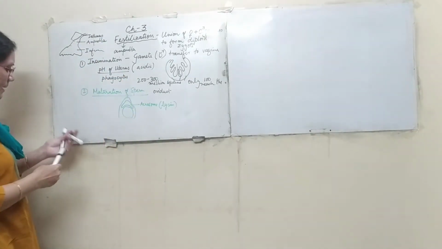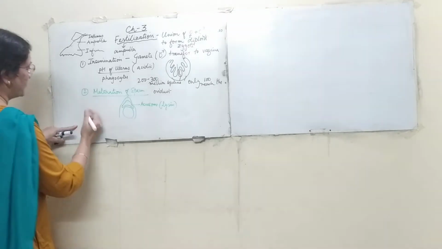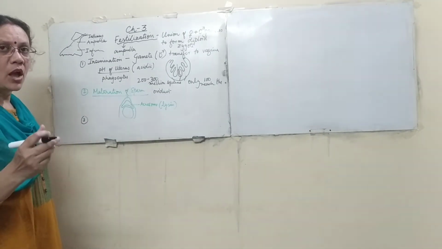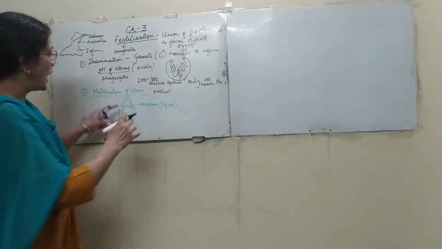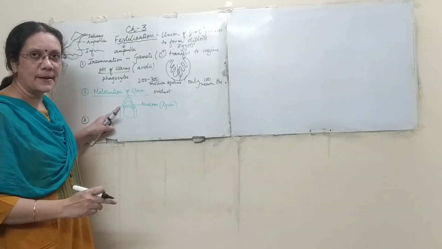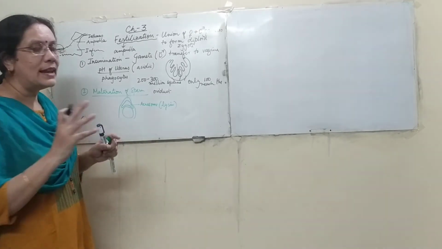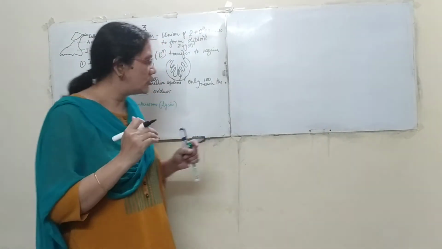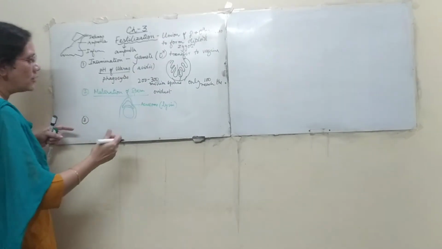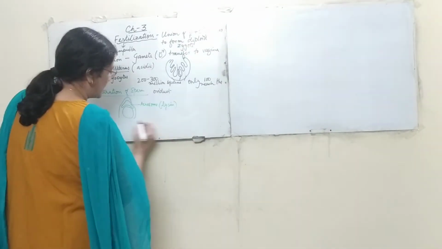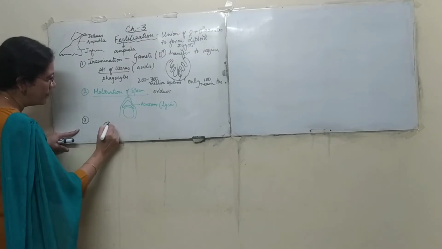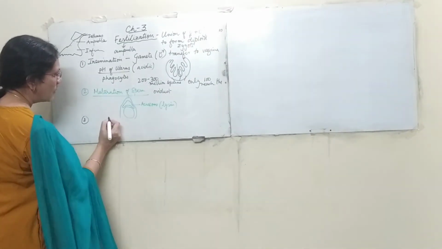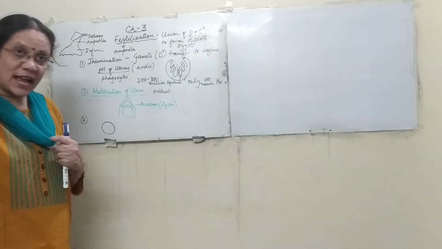Now the second part, or we can consider it the third part: the acrosome having the lysine. Lysine is not just one chemical, it is a composition of 3 chemicals. Now prior to that, the ovum has a chemical on its surface which is called fertilizin.